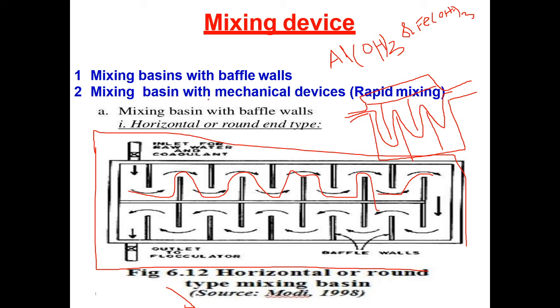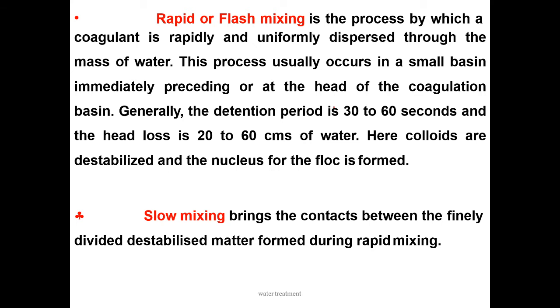Next one is mixing basin with mechanical devices, that is rapid mixing. Rapid or flash mixing is the process by which a coagulant is rapidly and uniformly dispersed through the mass of water. Here we are doing the coagulation process rapidly. This process usually occurs in a small basin immediately preceding or at the head of the coagulation basin. Generally, the detention period is 30 to 60 seconds. Already you have studied the detention period, and the head loss is 20 to 60 centimeters of water.